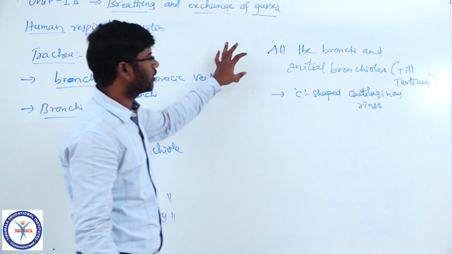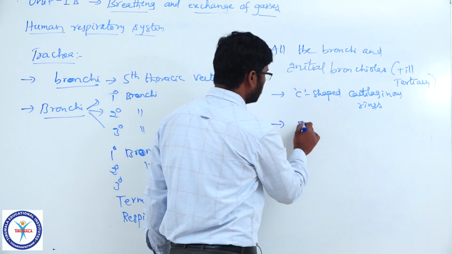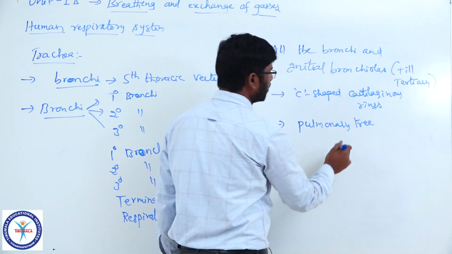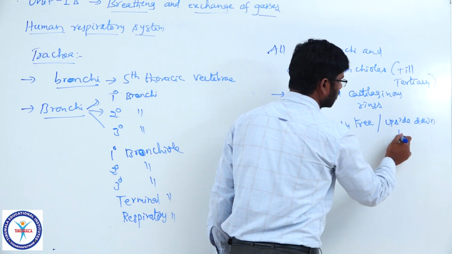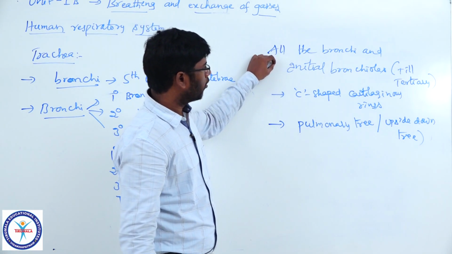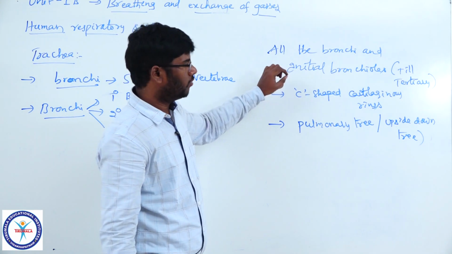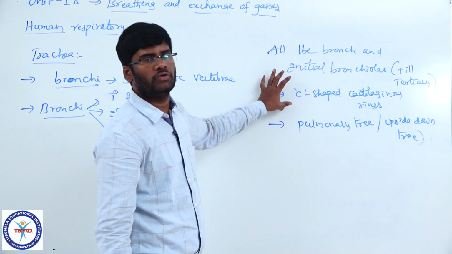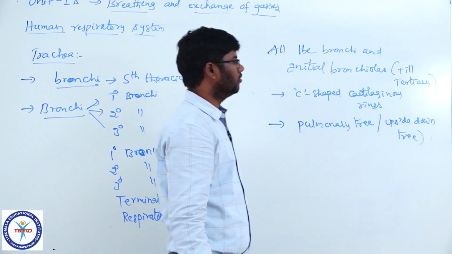Now, all the bronchioles and alveolar ducts comprise the pulmonary tree. The pulmonary tree is nothing but an upside down tree. Bronchioles lead into alveolar ducts. Alveolar ducts end with alveolar sacs. So, bronchioles and alveolar ducts comprise the pulmonary tree or upside down tree.